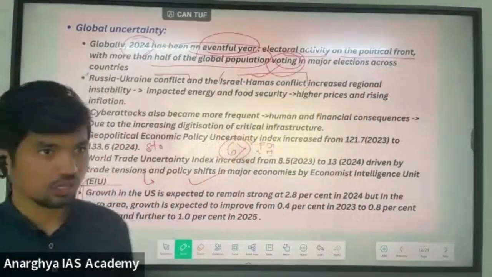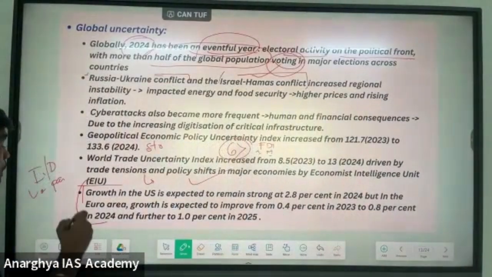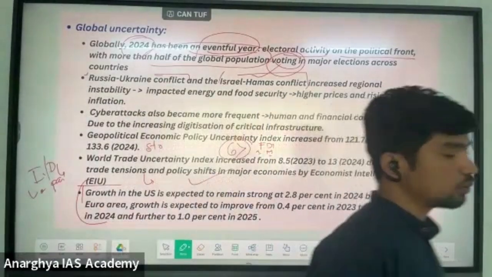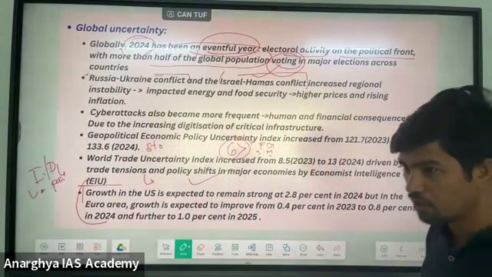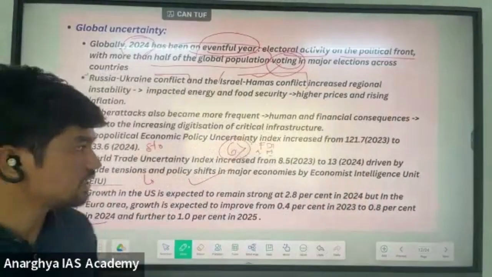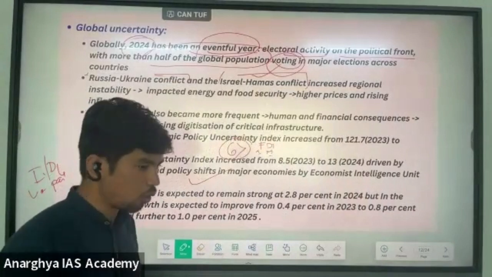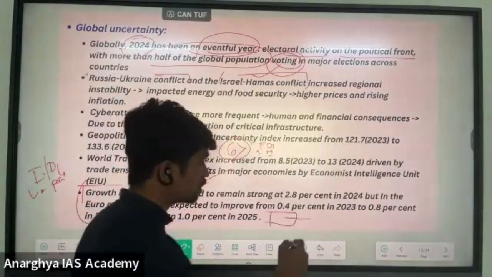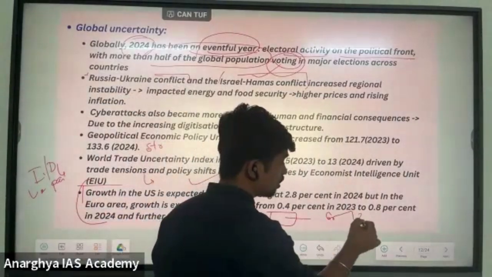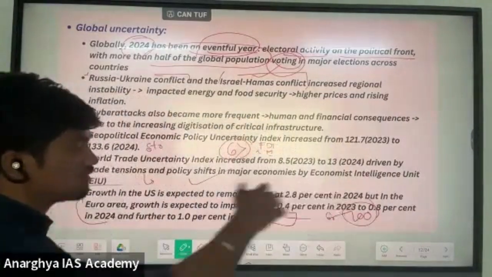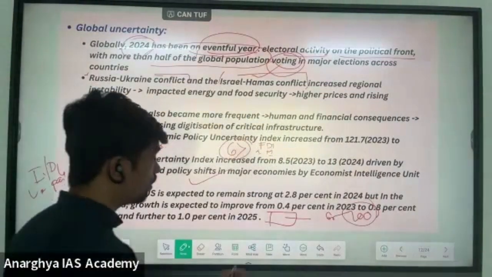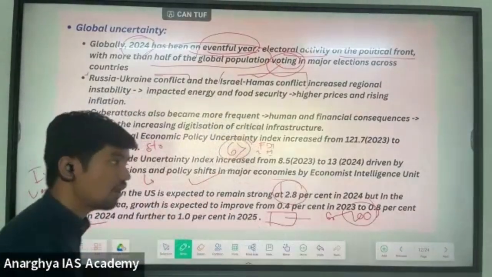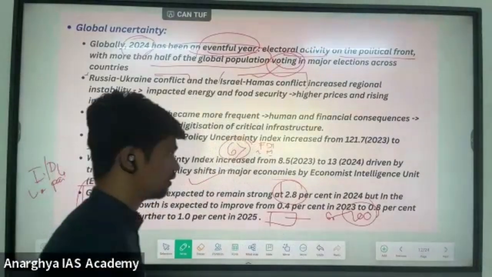If you thoroughly understand the meaning of this: if the USA is doing good, people try to invest in the USA because the dollar is more stable and more trustable compared to the rupee. India is a developing country, still undergoing structural reforms to maintain the rupee, and the rupee is undergoing many fluctuations. Sometimes it goes around 65, sometimes 100 rupees per dollar. Because of this high uncertainty, people have more trust in the dollar. Because of strong growth in the USA, there is a flyback of foreign portfolio investment.